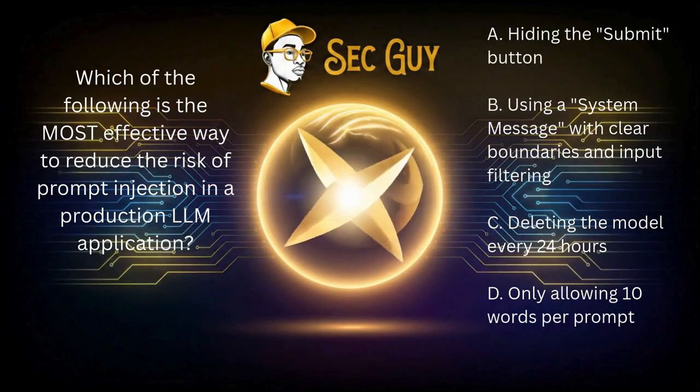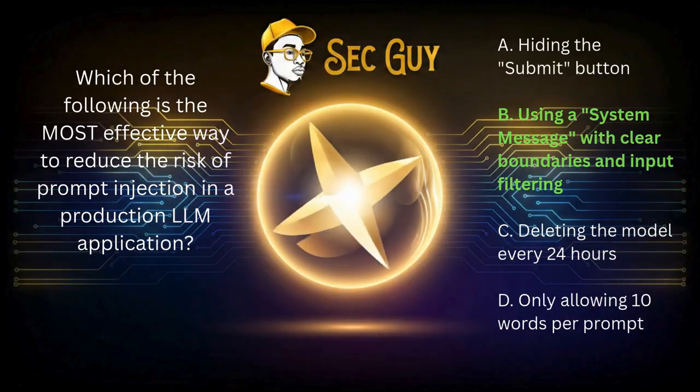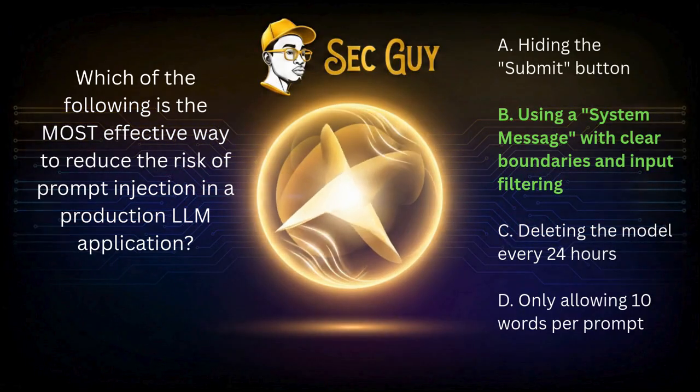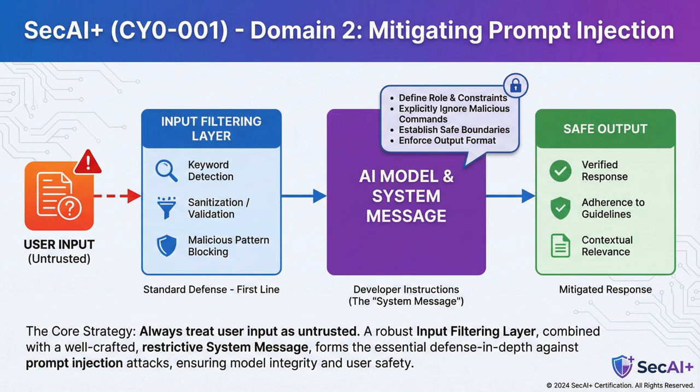The answer: B. Using a system message with clear boundaries and input filtering. The logic: you must treat user input as untrusted. Using a strong system message, the developer instructions, combined with an input filtering layer is the standard defense.